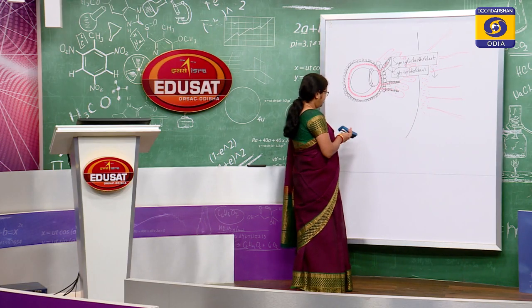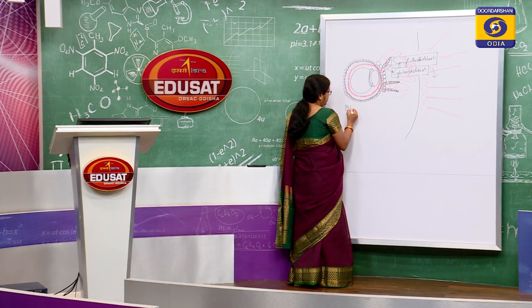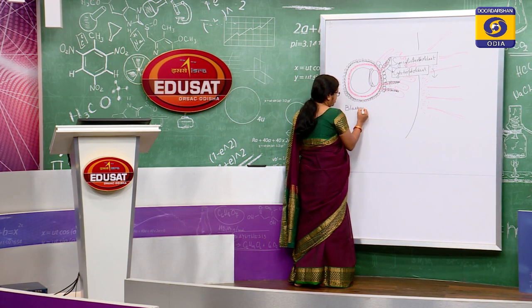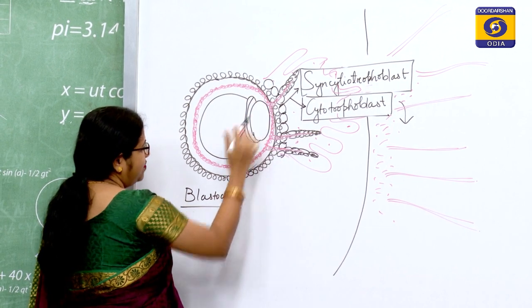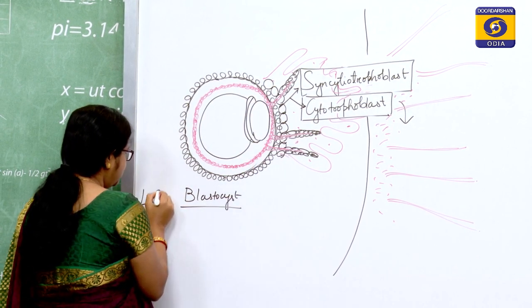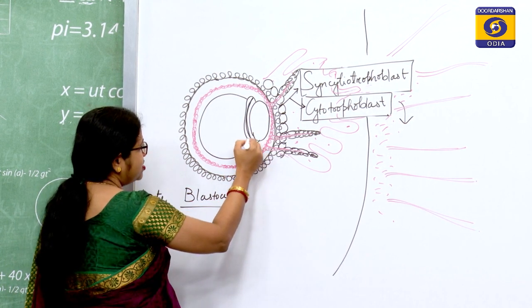In this diagram, this is my blastocyst stage. This is a late blastocyst we can say, where we had a space or a cavity. Here you have your germinal bilaminar disc.